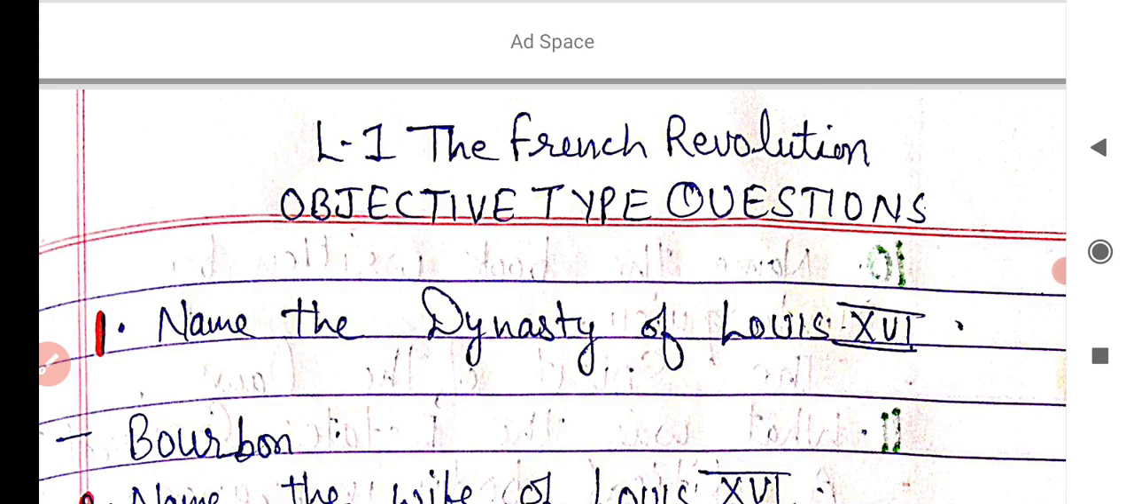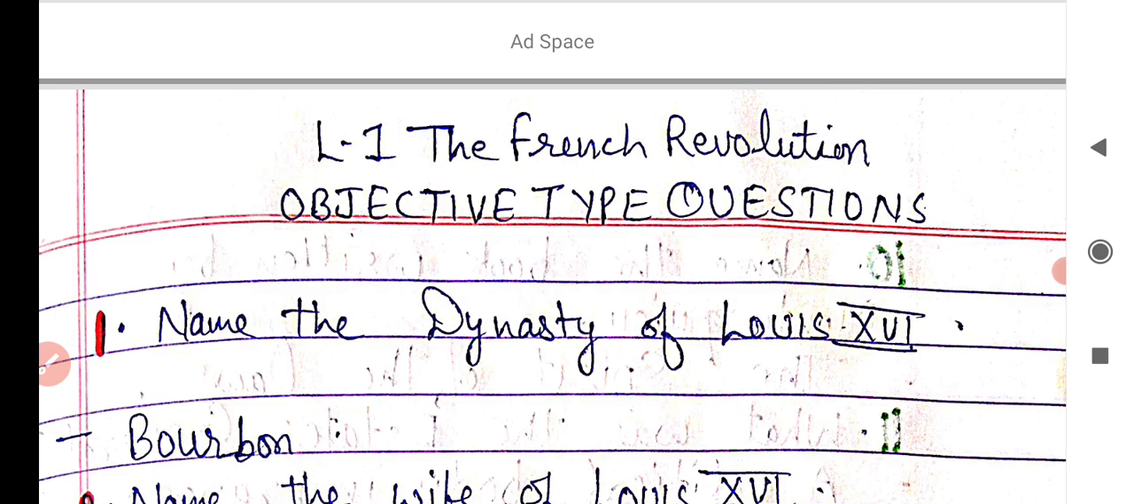Dear students, we are going to revise history objective type questions today for half yearly exam purposes. As you know, your half yearly exams are going on, so we will revise our objective type questions for the same purpose. Lesson number 1, the French Revolution, will be the topic today.